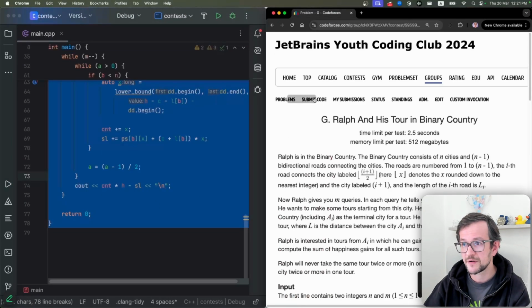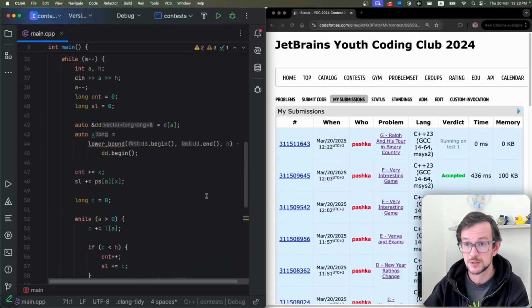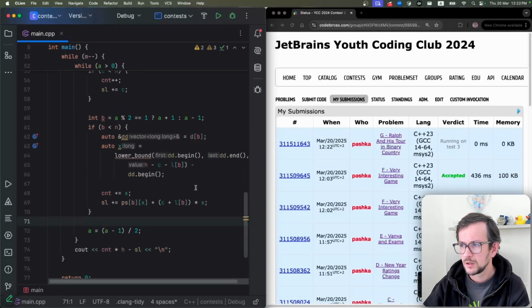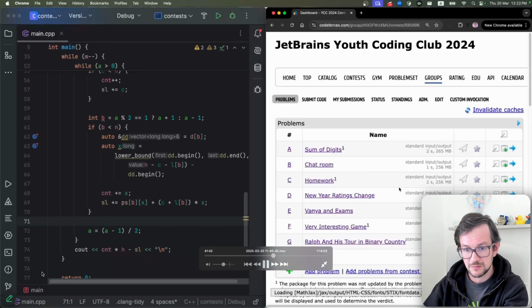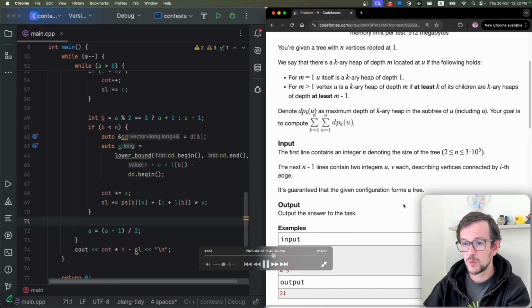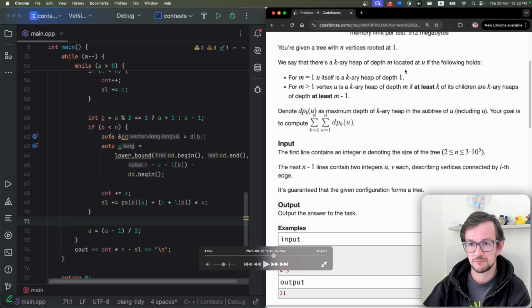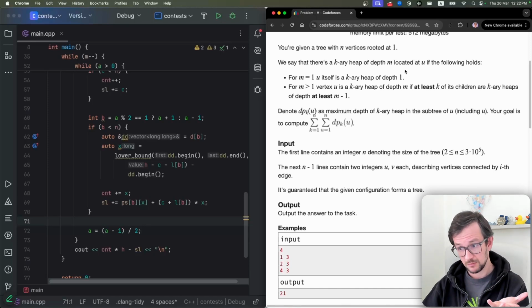I have the good size. Why do I have out of the array? Because I try to pick element which doesn't exist. Oh, no, that's it. That's problem G. You can kind of long code. You have like almost 80 lines of code. That's more than we usually do in these contests, but overall, not that hard problem. So you need to take some basically dynamic programming over tree.